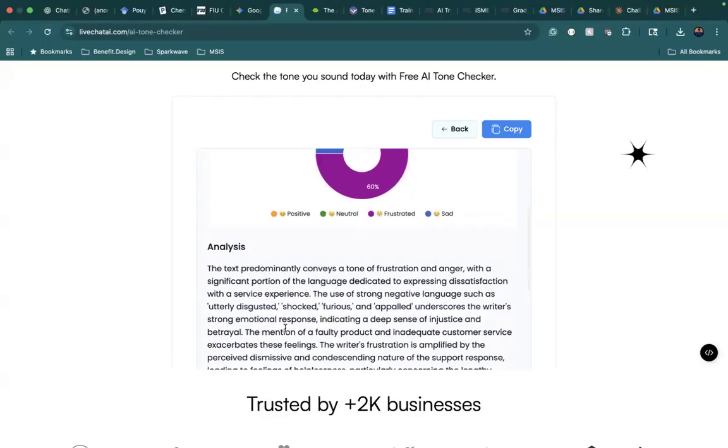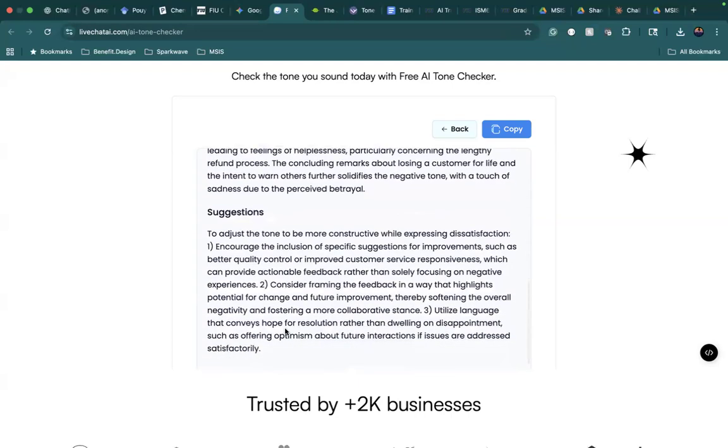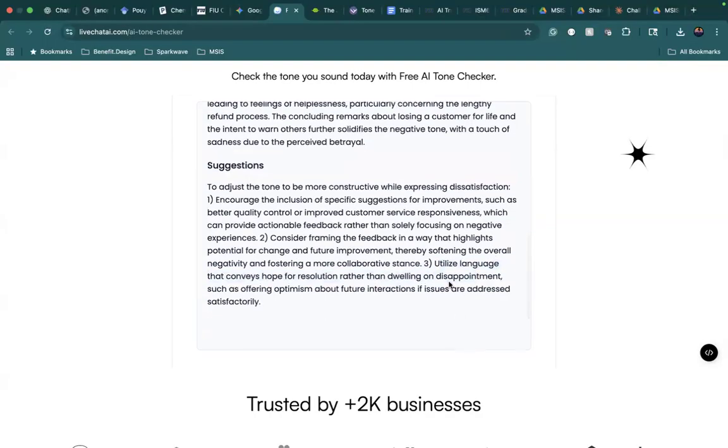And it went even further into some analysis and even gave me some suggestions for how I, as the business, can respond back to the disgruntled customer. So it mentioned things like consider framing the feedback in a way that highlights potential for change and future improvement, and utilize language that conveys hope. So these are some good tips.